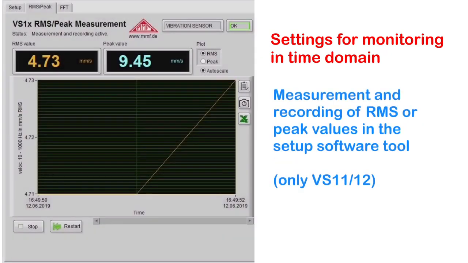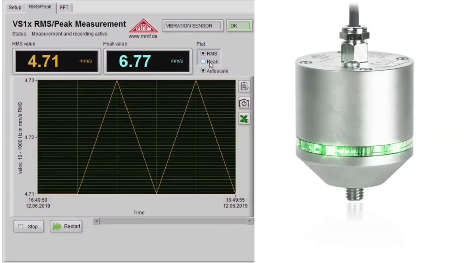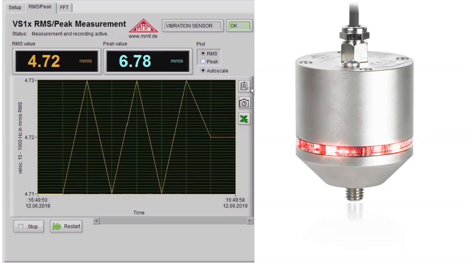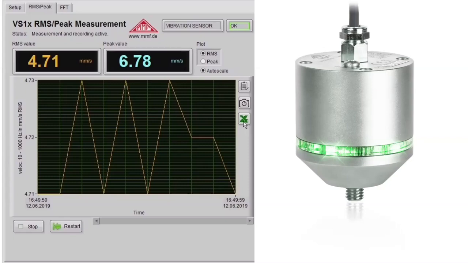Click on the RMS Peak tab to open the RMS Peak measurement window. It shows an amplitude time diagram, which can be exported as text table or as graphics. When these settings are completed, the vibration switch can be unplugged from USB. Now it monitors vibration as a standalone device. All settings are stored in a non-volatile memory. The relay output and the LEDs indicate vibration alarms. The VS10-12 can be connected, for example, to a PLC input or to alarm devices.